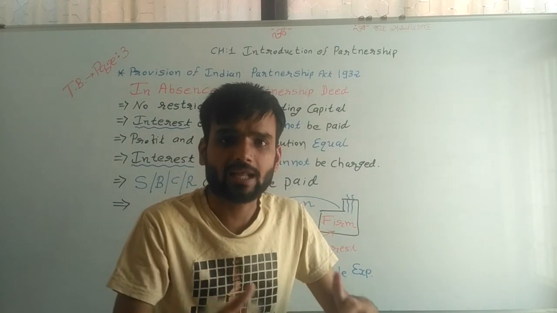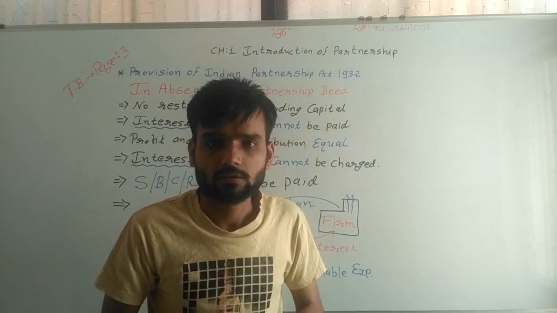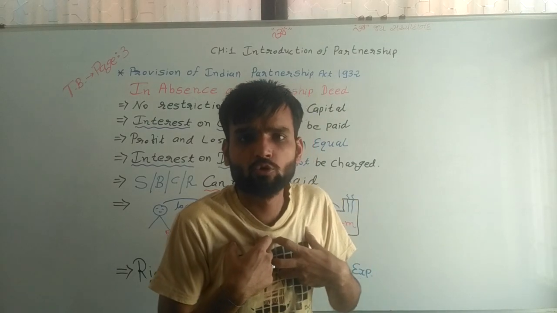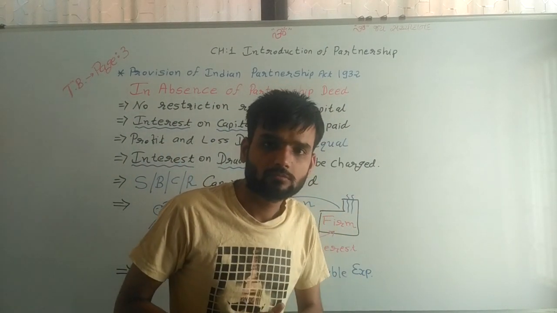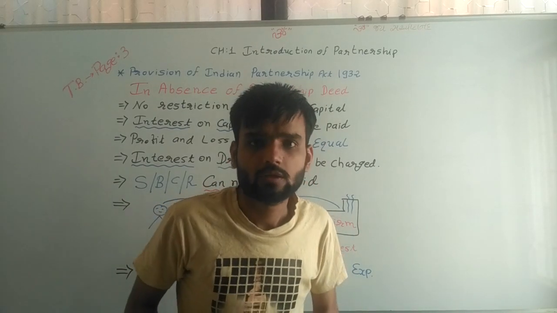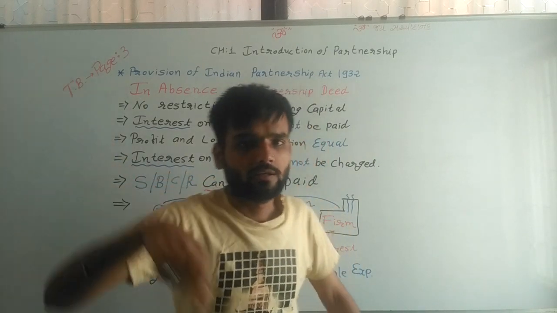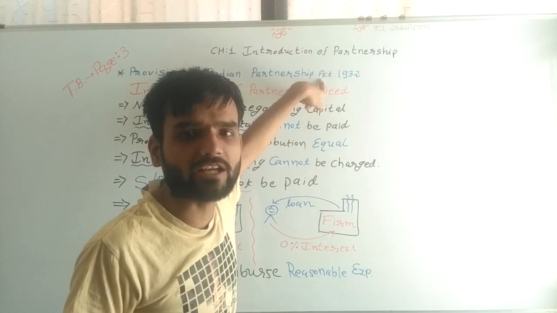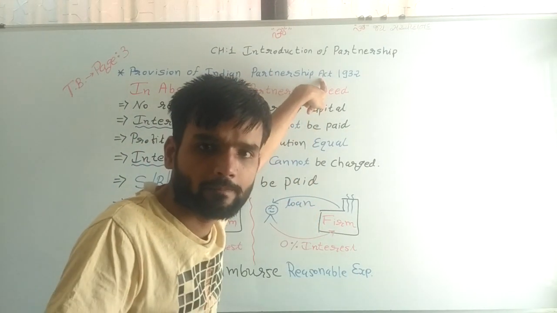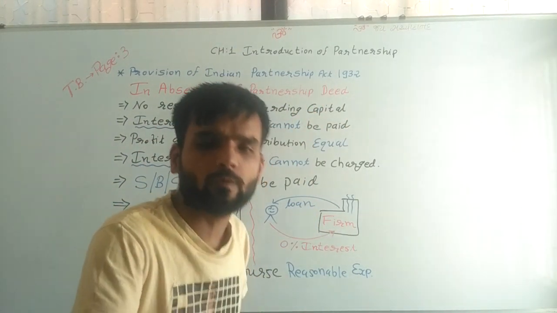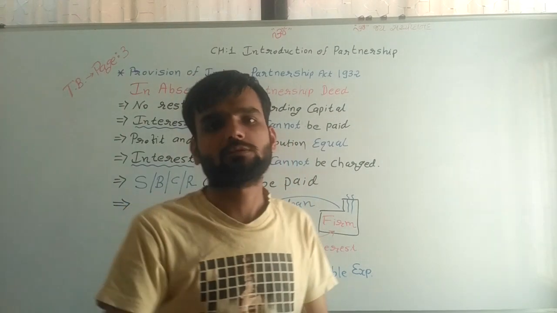Suppose many problems arise between the partners. A partner says, I do more work than you, so I need more profit. But what does the government decide? The government decides as per the Partnership Act 1932, and in that act it is written that profit is always distributed in equal proportion among the partners.